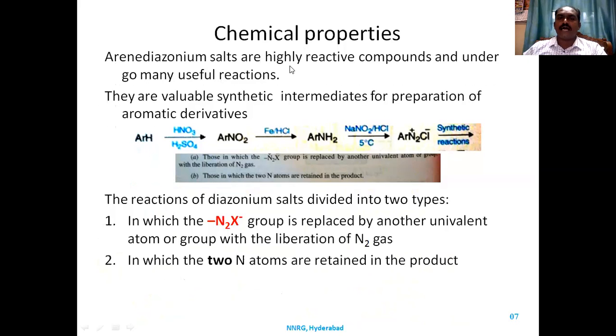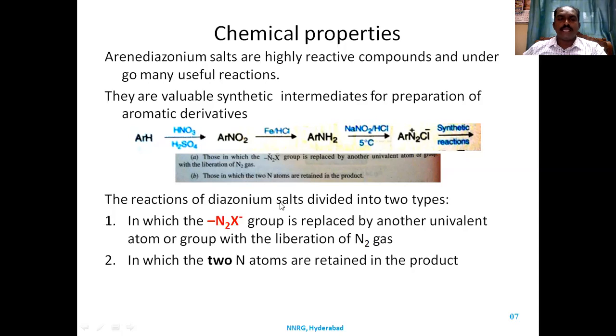Arene diazonium salts are highly reactive compounds. They undergo many useful reactions. They're highly reactive compounds, and they are very valuable synthetic intermediates for the preparation of aromatic derivatives: for the synthesis of halobenzenes, for the synthesis of phenols, for the synthesis of iodobenzene, for the synthesis of fluorobenzenes. So many aromatic compounds are being synthesized by this process. That is arene diazonium salt.